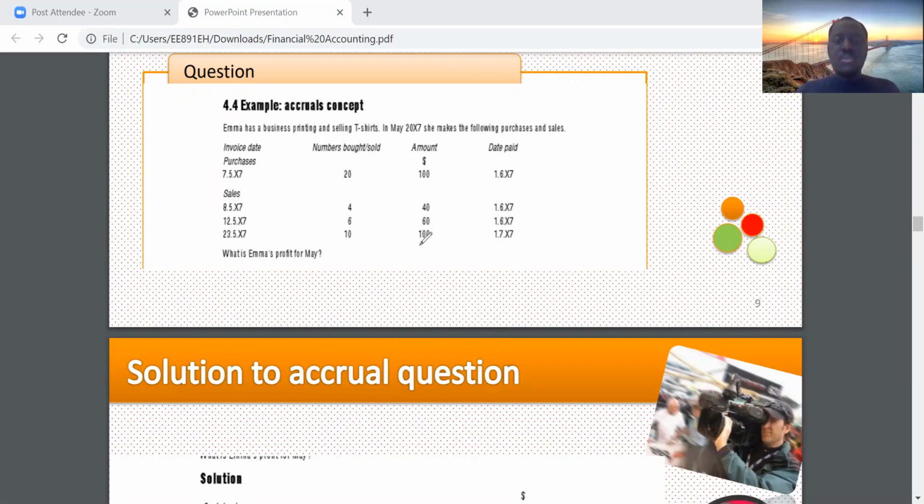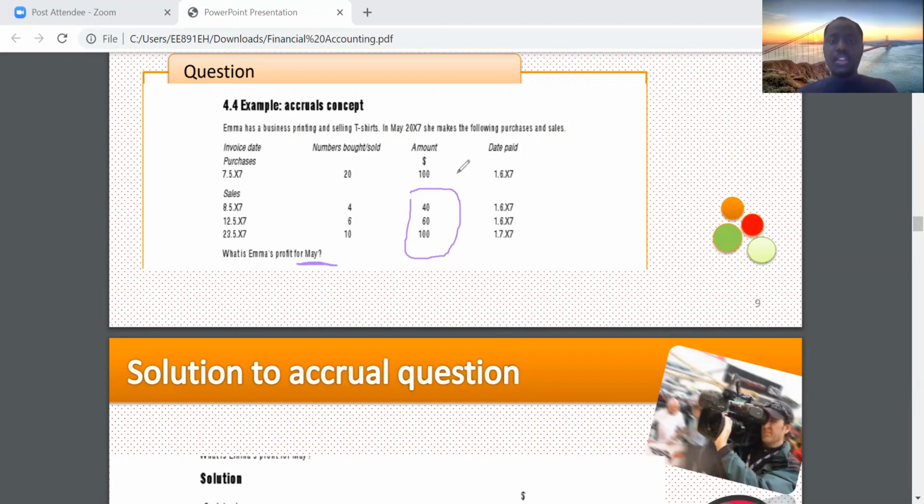So your receivables will be your 40 plus 60 plus 100 here. And the reason why they owe you in the month of May, again, we are looking at the month of May, is that they'll pay, for example, this first transaction, 8th May 2007, they are going to pay in June. 12th May 2007, they are also going to pay in June. So in the month of May, they are debtors and they owe you, they are receivables.